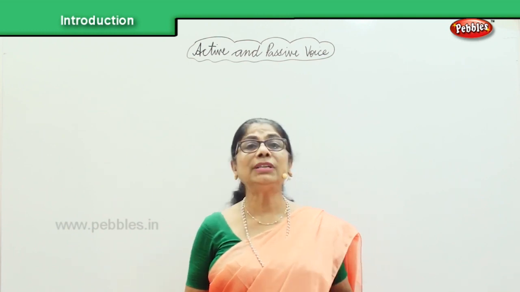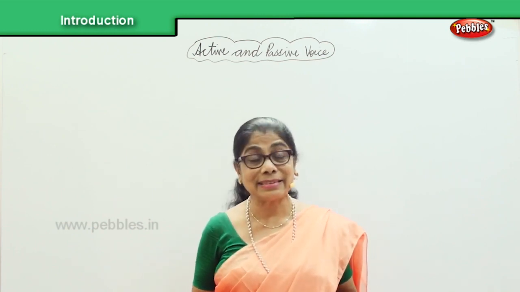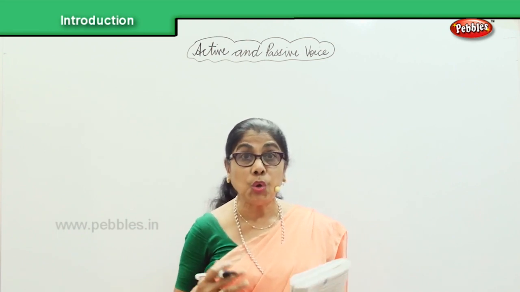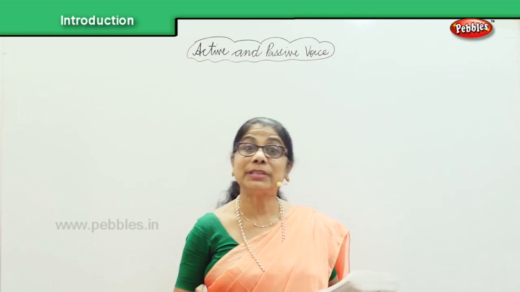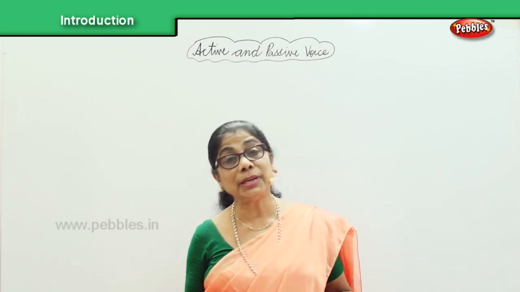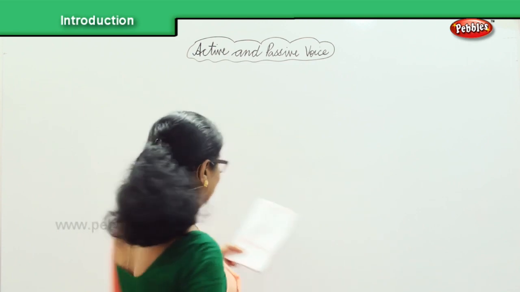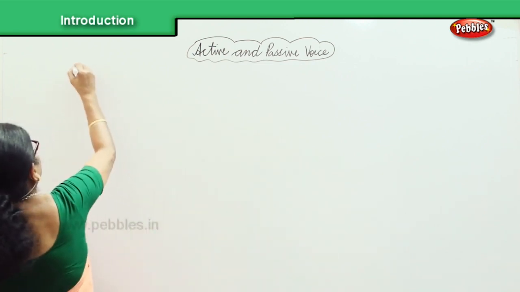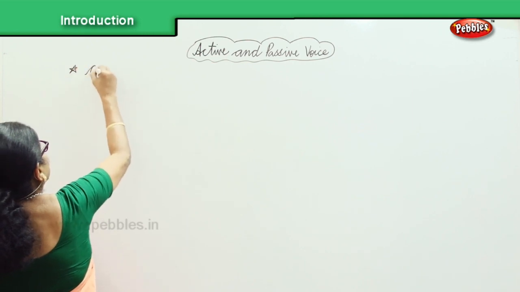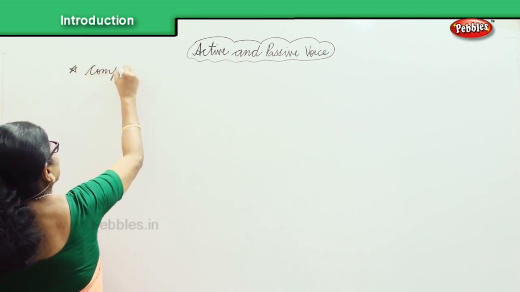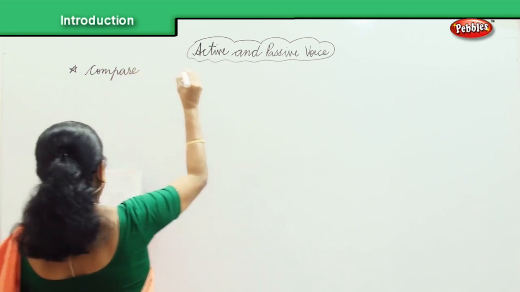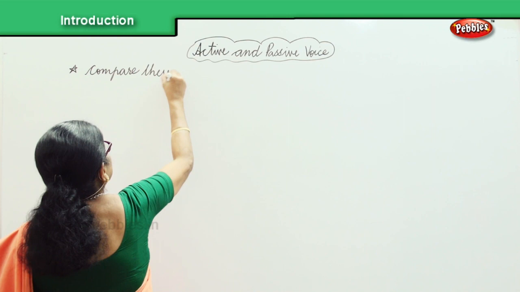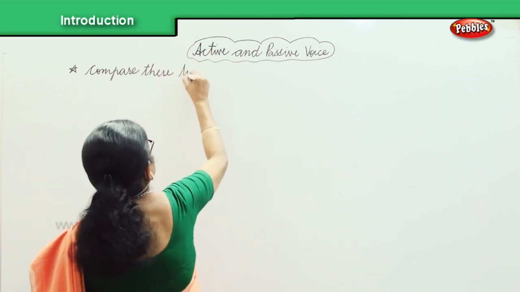Now, we're going to compare the sentences that I'm going to put up. I'll put up two sentences and we're going to look at which is the subject, which is the object, what is happening. Okay? Now, compare the sentences. You're supposed to compare. Compare these two sentences.